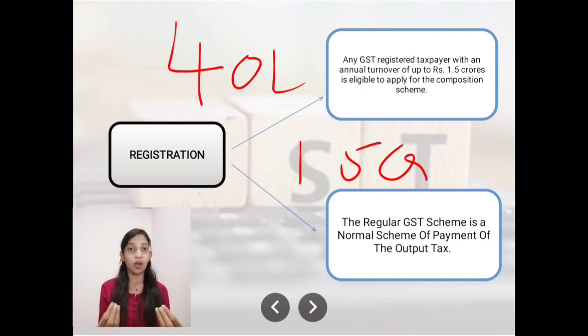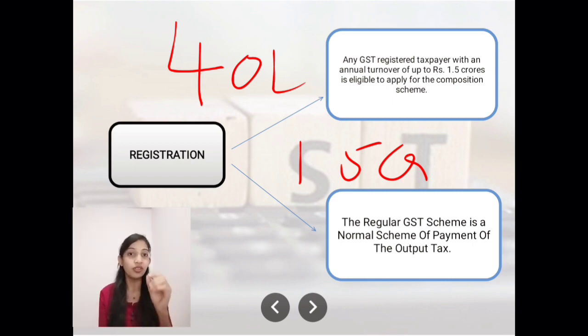The composition scheme is applicable for you if your aggregate turnover is less than 1.5 crore in the preceding financial year. If your aggregate turnover is more than 1.5 crore, then sorry, this scheme is not for you. If your turnover is between 40 lakh and 1.5 crore, you can choose this composition levy scheme. But before you choose, let me make you understand the pros and cons of choosing this scheme.